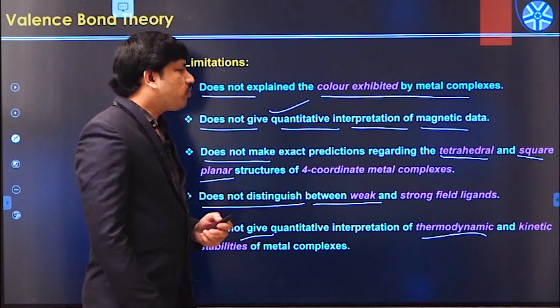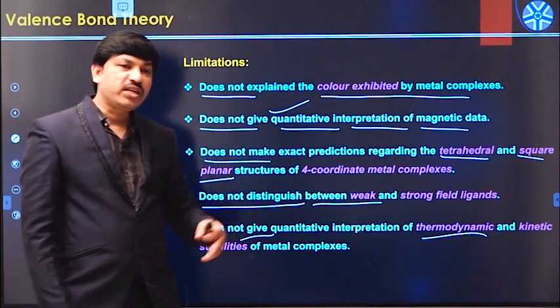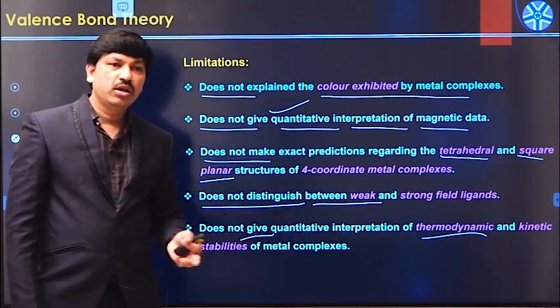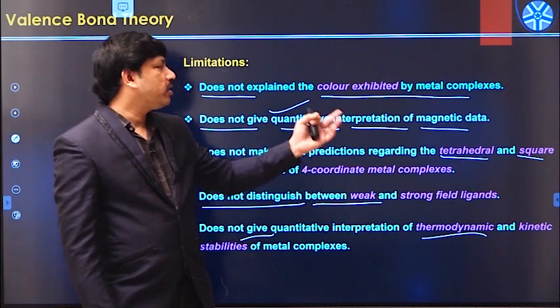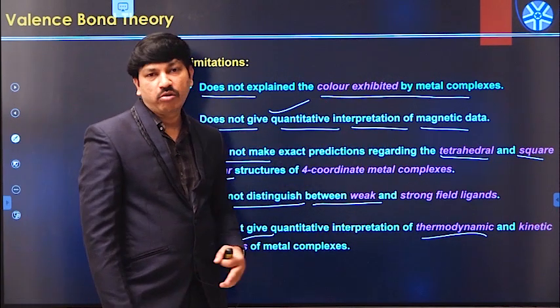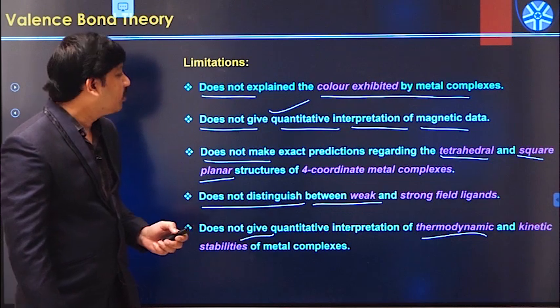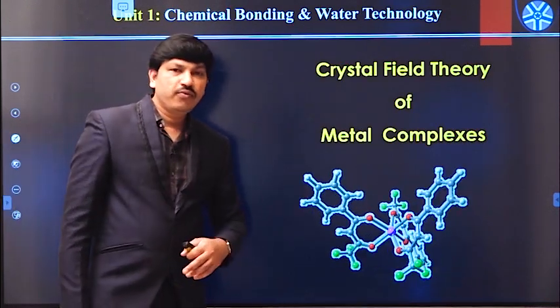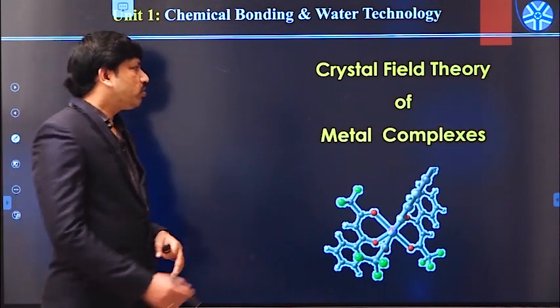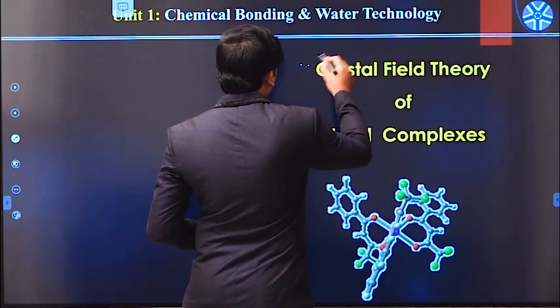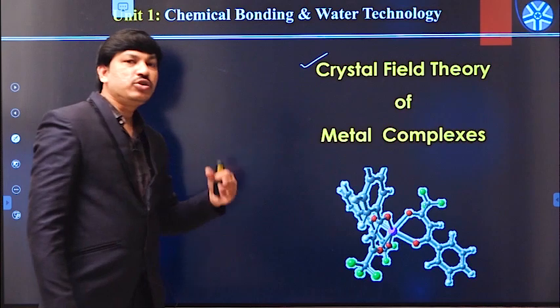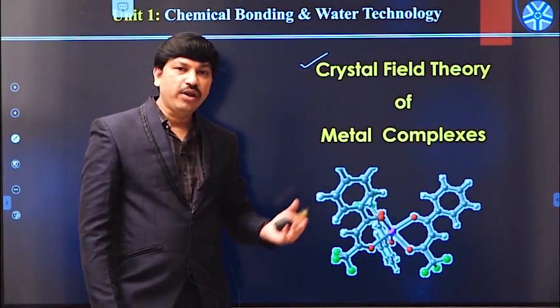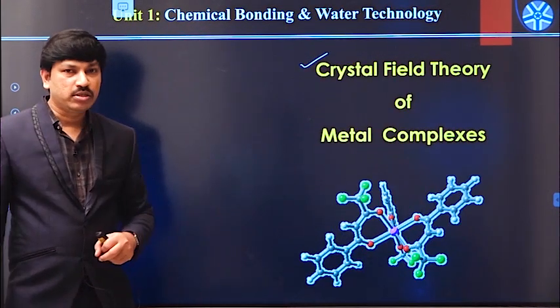So let us see what crystal field theory is, how it explains the formation of metal complexes, and how it is able to explain all these color, magnetic and optical properties exhibited by various metal complexes. So let us start with the crystal field theory of metal complexes. Crystal field theory is one of the bonding theories. Basically it is useful to explain the structure and bonding involved in various metal complexes.